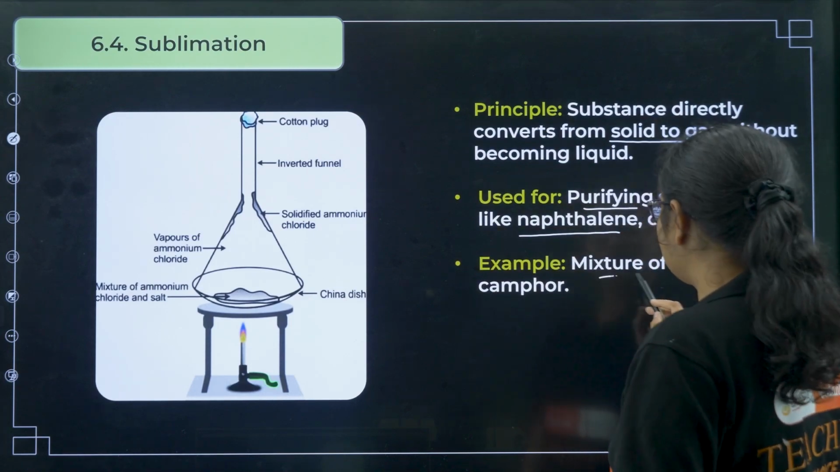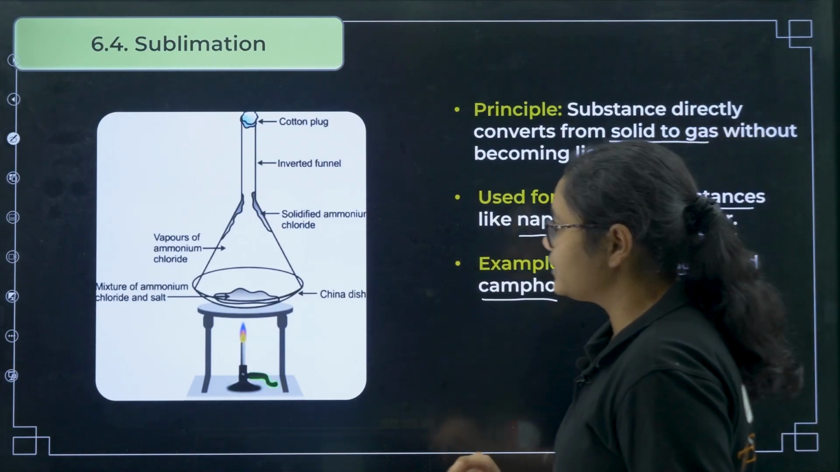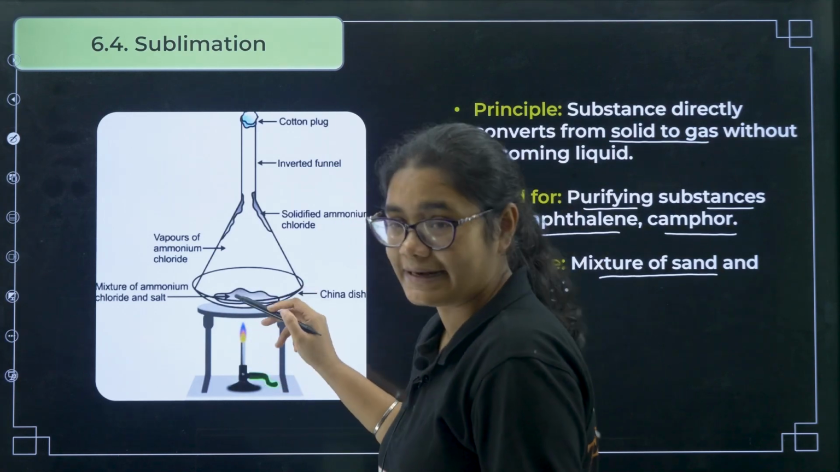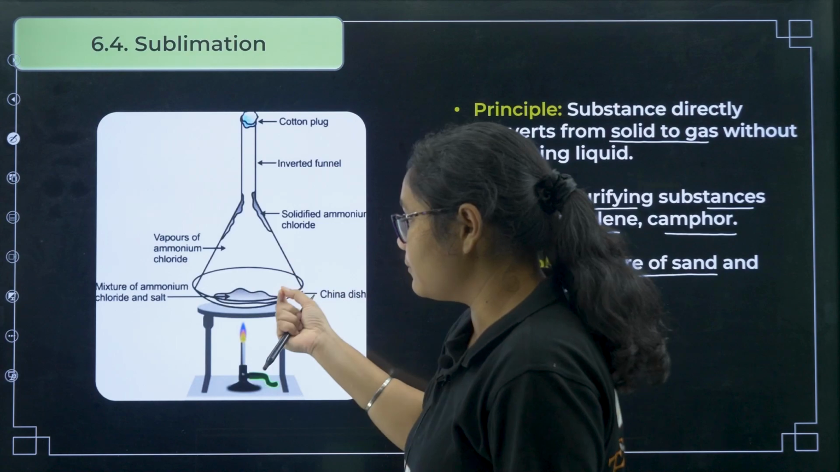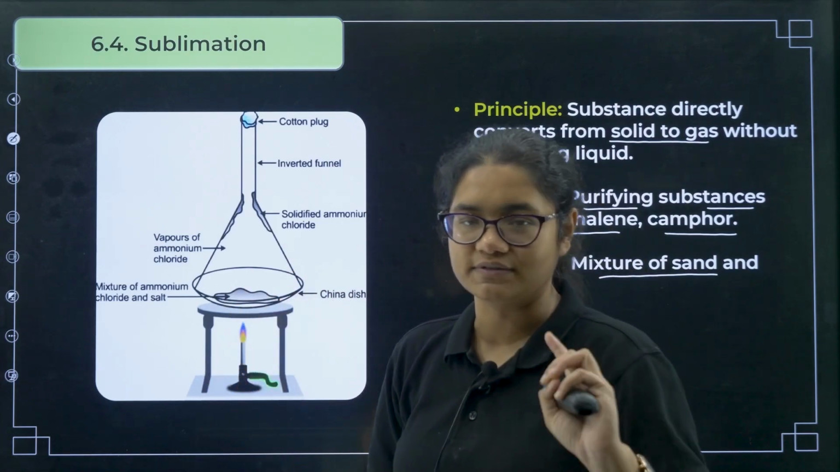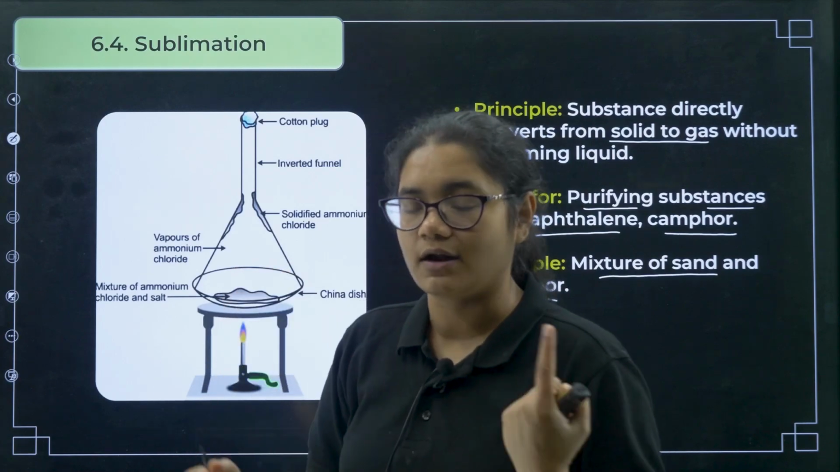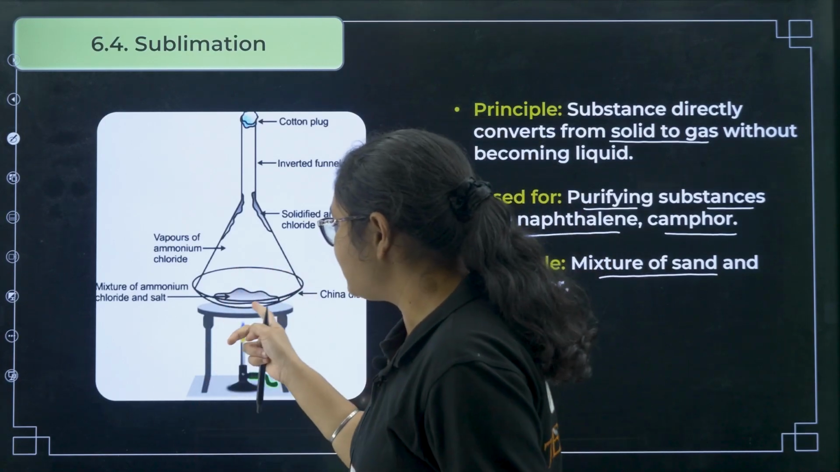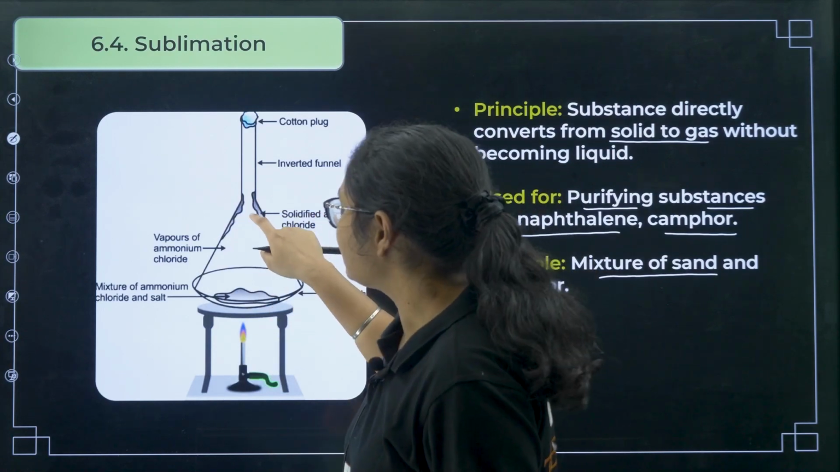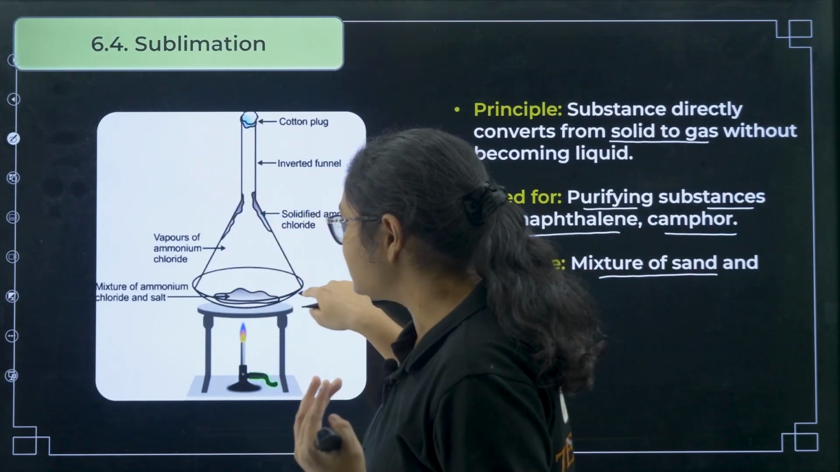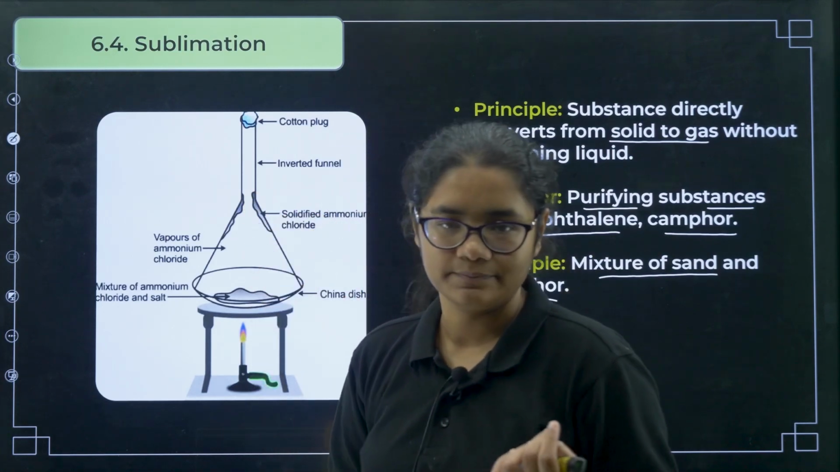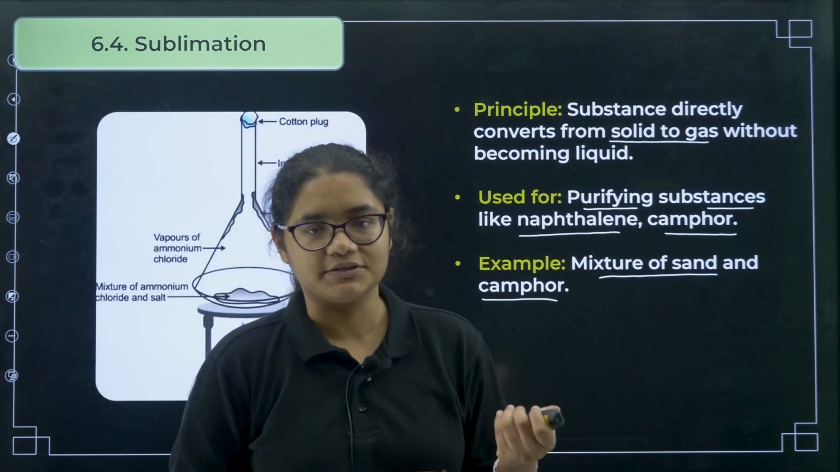Now, an example is a mixture of sand and camphor. Here you can see, for example, we have taken ammonium chloride. When it is heated, the ammonium chloride has some impurities in it, right? But the impurities do not undergo sublimation. The ammonium chloride can undergo sublimation, and it will directly convert into the gaseous phase, and after cooling down it will attach to the walls of the vessel. So you can get the pure ammonium chloride in this particular section. So that is the method of sublimation.